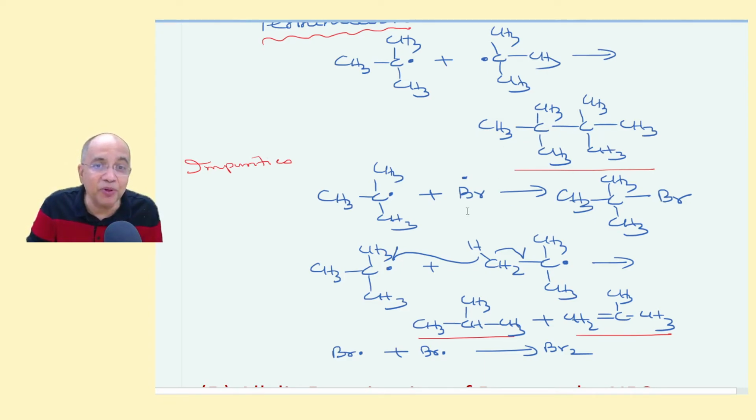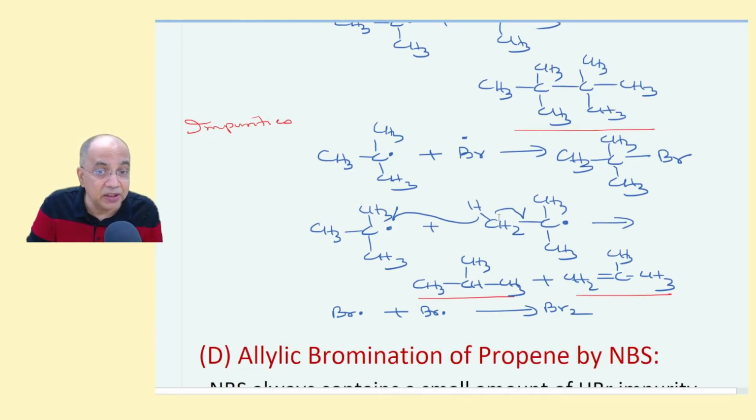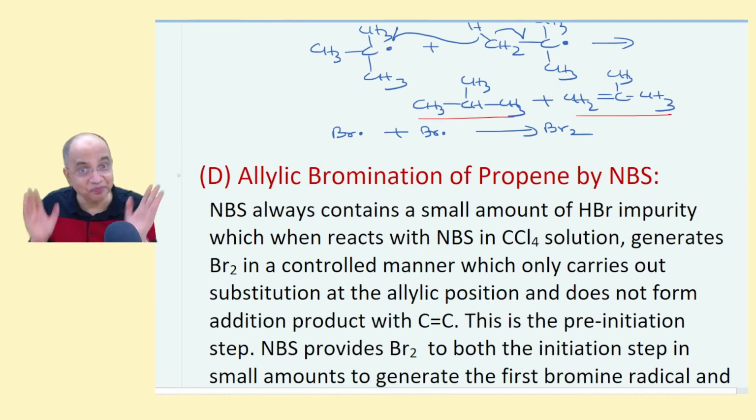Tertiary butyl and bromine again give the same product. And tertiary butyl and another tertiary butyl will go for disproportionation. One hydrogen atom will be abstracted, making an alkane, once again isobutane, which is invisible. But this one is a visible trace impurity. This dot and this dot will combine to form a pi bond. This is isobutene or 2-methylpropene, once again an exotic trace impurity.